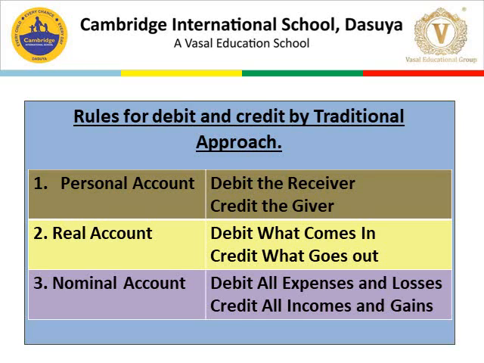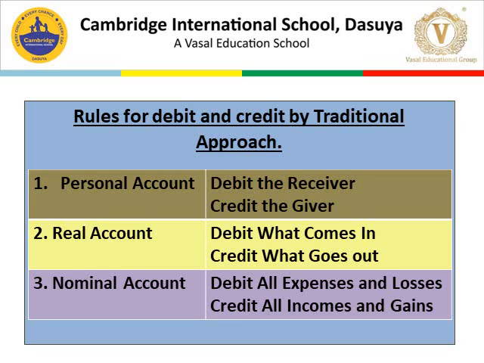It covers all the assets, whether intangible, tangible, current, or fixed assets. A few examples of assets are land, building, cash, etc. The rule for the real account is debit what comes in, credit what goes out.